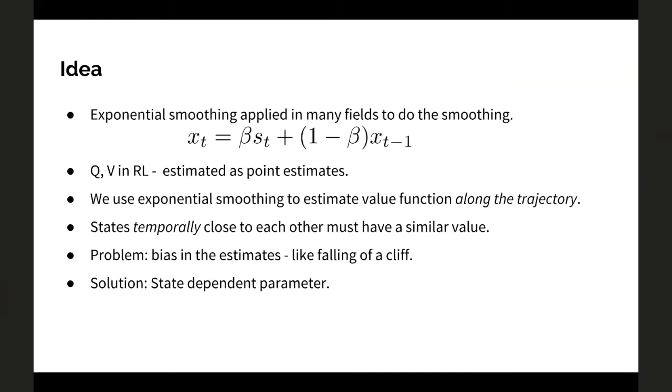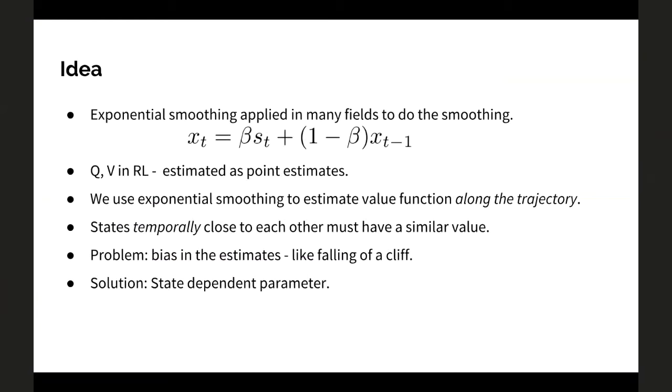So what happens in RL is that the Q values and the values are estimated as point estimates. When I say point estimates, they do not depend upon the previous value. There's no explicit enforcement of them to depend on the previous values or future values. So you have this learning rate and TD error, and then you estimate it as a point estimate. We can use a similar form as in exponential smoothing, and estimate the value function along the trajectory using such a formulation. The idea is to have the value function be similar for states that are close to each other.